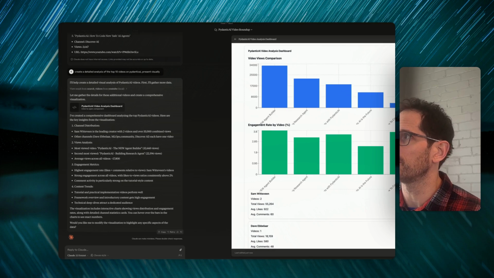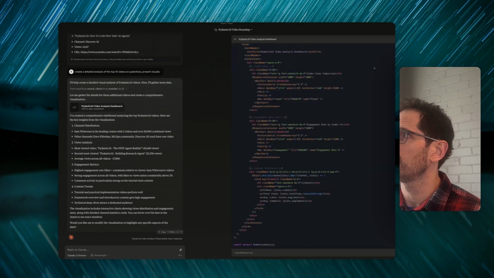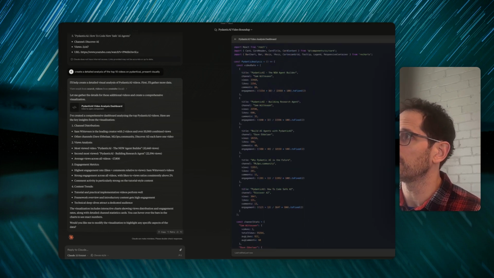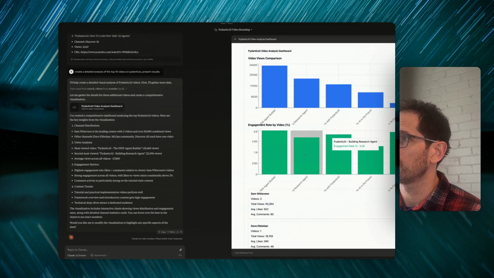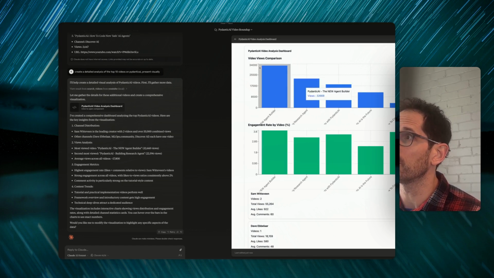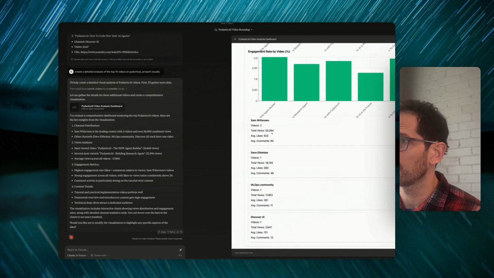So, it basically created this little React app here using hard-coded versions of the data. And then you can get a little bit of information about engagement, views, and the various channels that this is published on. So far, the approaches seem kind of similar. The amount of code it took to get PydanticAI to talk to YouTube was fairly similar to what it took to get this MCP server stood up.